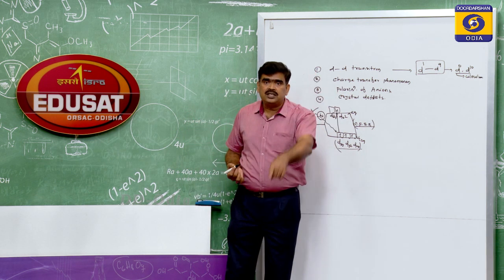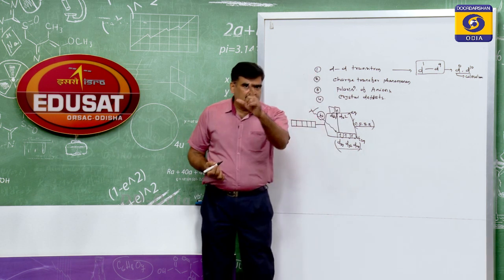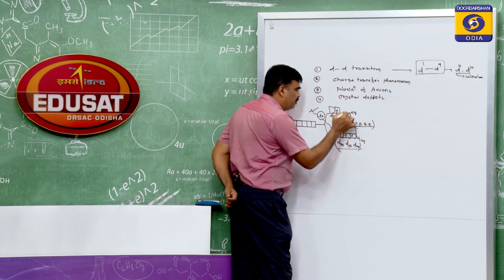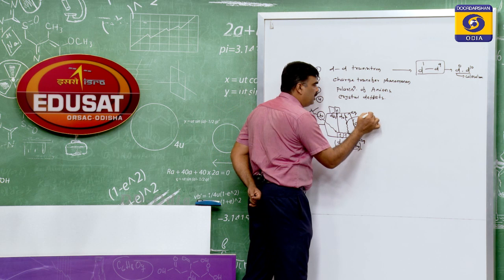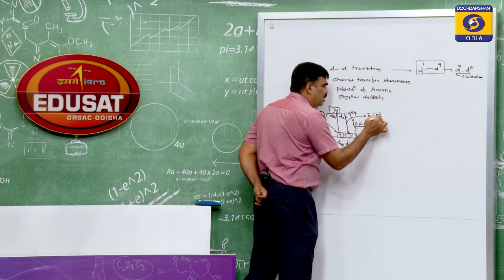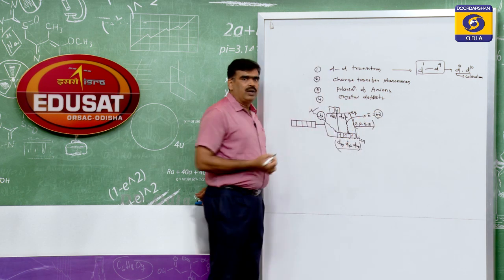Since the excited state is unstable, it returns back and emits energy that has a particular color.